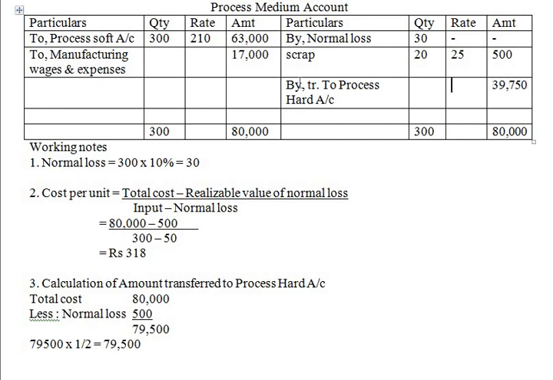Rate already we have calculated, that is 318. 39,750 divided by 318, that is 125.